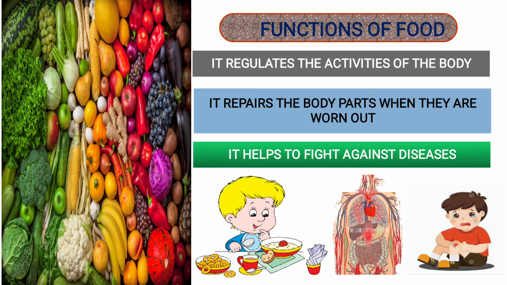Now food has various components present. One of the components is protein, which we will discuss later on in the slides. So protein helps us to repair our damaged parts. Means food helps us to repair our damaged parts. Now it helps us to fight against diseases. Food makes our body strong, which will make our body fight diseases. Means it will prevent the germs from entering our body, and if they enter also, the body will fight the germs and kill them.